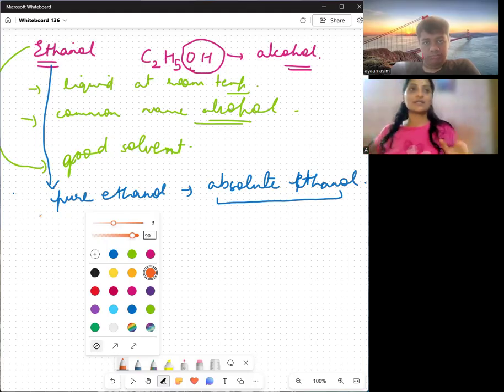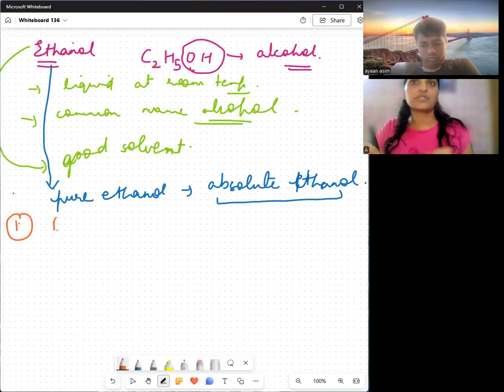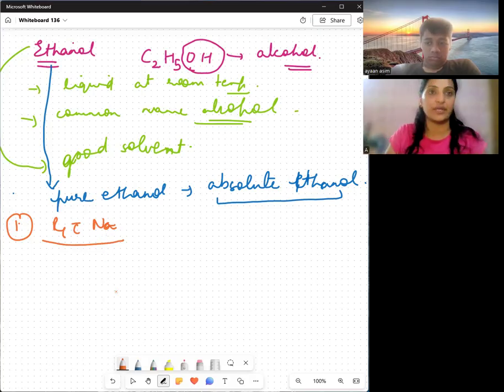So first, I'm going to take the reactions. The first reaction, which is very important, is the reaction with sodium. Ethanol is quite reactive, and it reacts with sodium to form sodium ethoxide, sorry, not ethanoate, that is an ester, right? So write down the reaction.